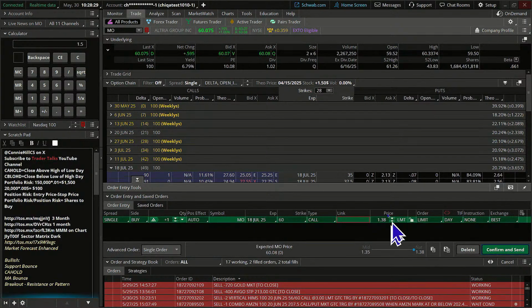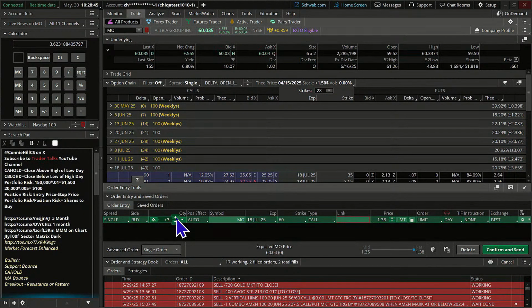Okay. If we're going to risk 138 and we're willing to risk $500 per trade, let's divide 500 by $138. We can do 3 contracts. So that's what we're going to do. I'm going to put that there.